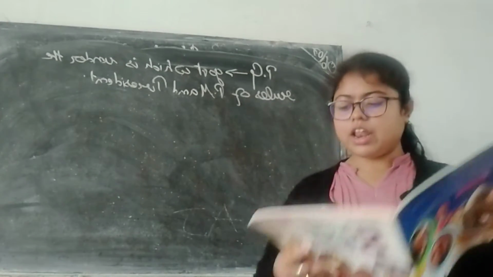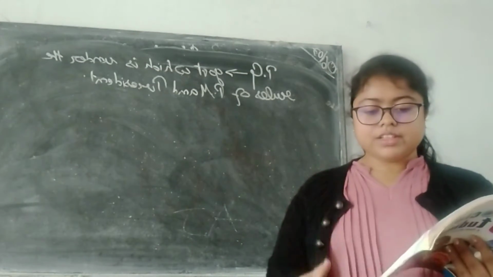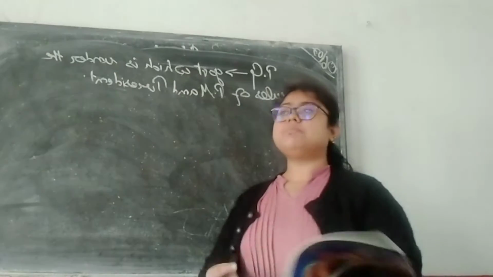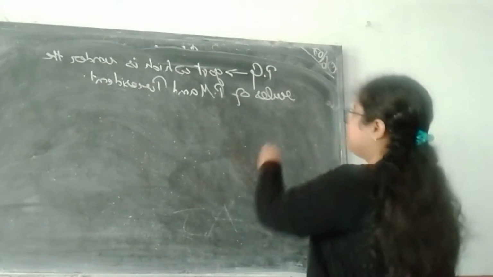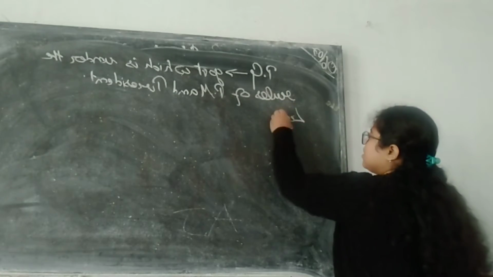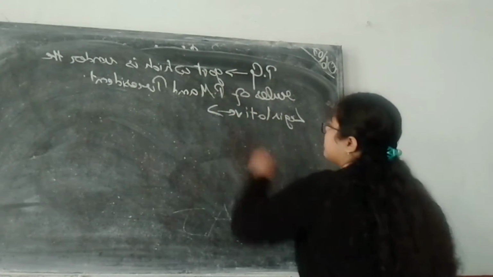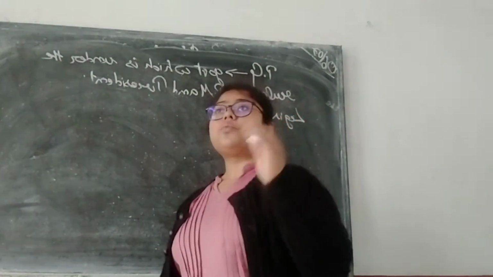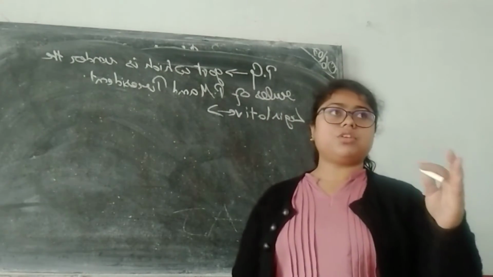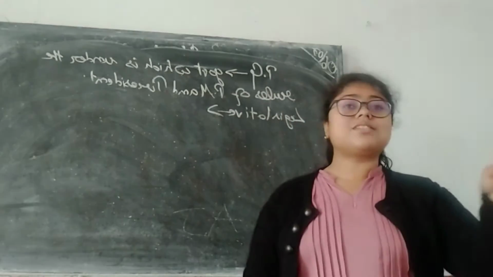Okay, now in the first topic we have the legislative. What do you mean by legislative? Legislative means the way the rule is being made.